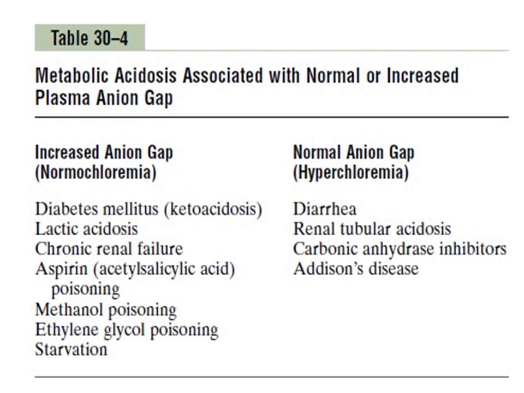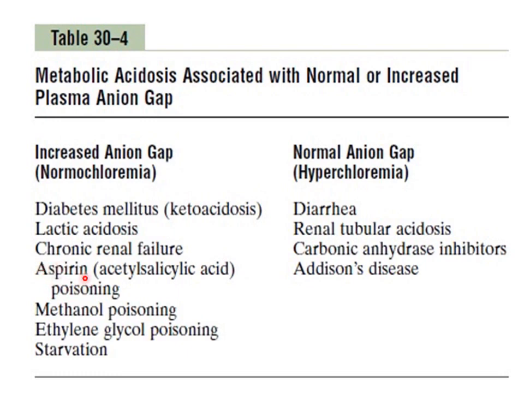In this slide, the different important causes of the two types of metabolic acidosis have been shown. So first of all, high anion gap acidosis, which is also called normochloremic metabolic acidosis, is characterized by a net gain of acid inside the blood, which can happen in case of diabetic ketoacidosis, lactic acidosis when lactic acid is being added to the blood, chronic renal failure in which different fixed acids cannot be removed from the body via kidneys because of renal failure, aspirin poisoning.